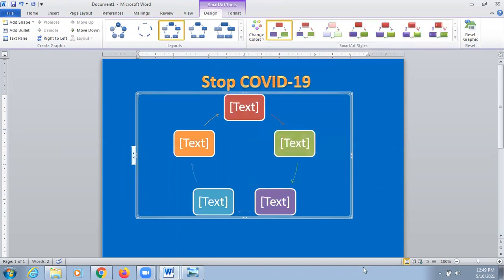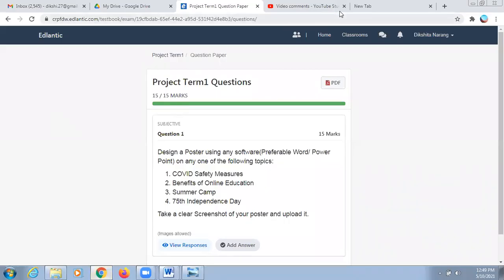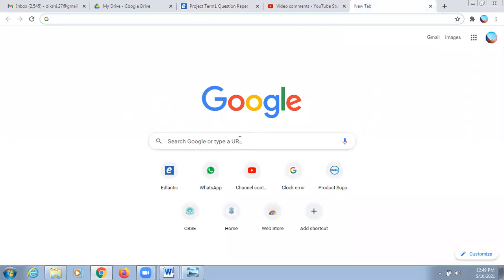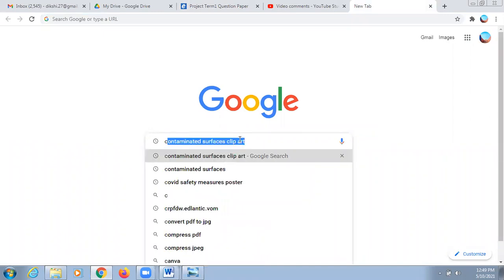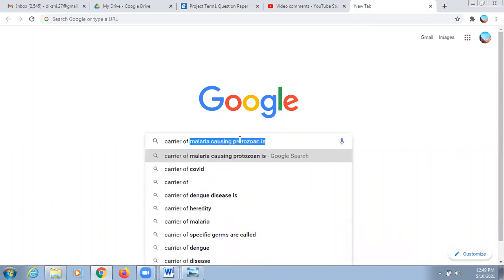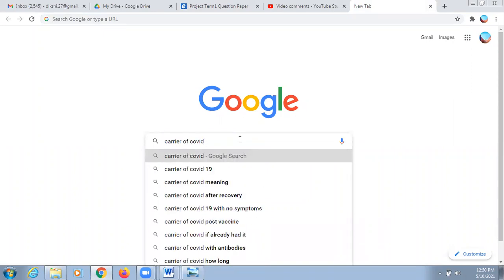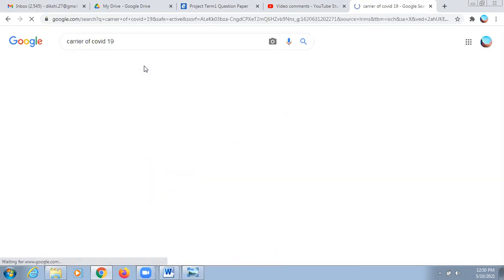So right now the text is coming inside, and suppose that instead of the text you wanted to insert a picture. So first you have to search for the picture. For example, I am searching for a picture of a carrier of COVID-19 images.